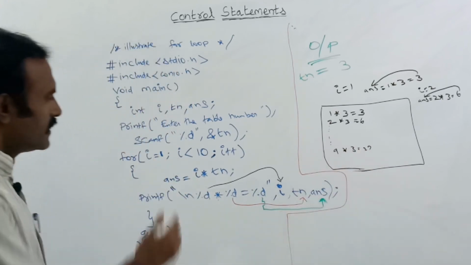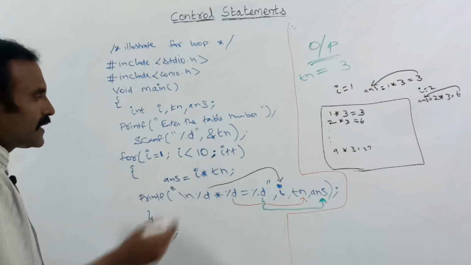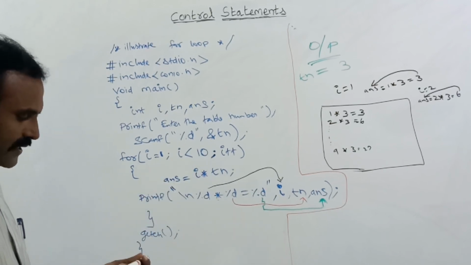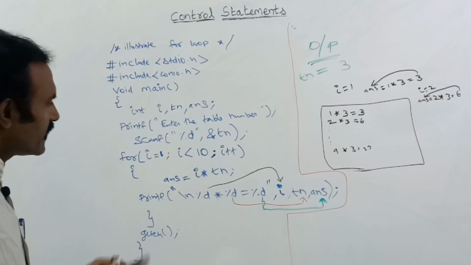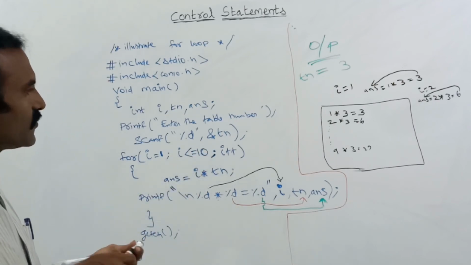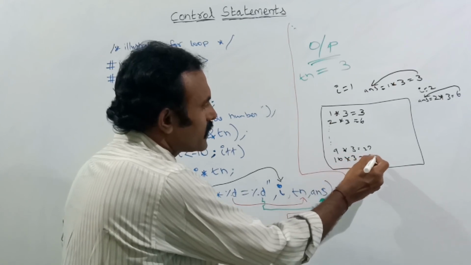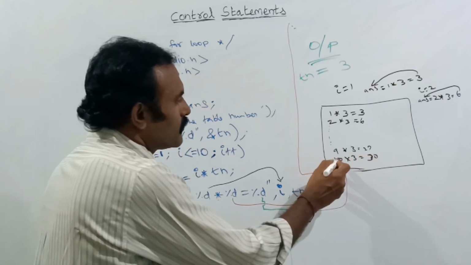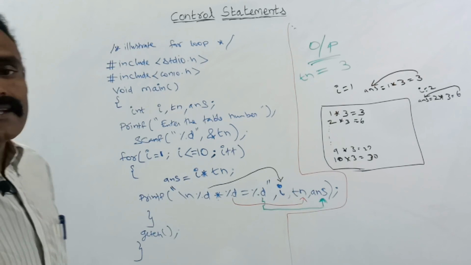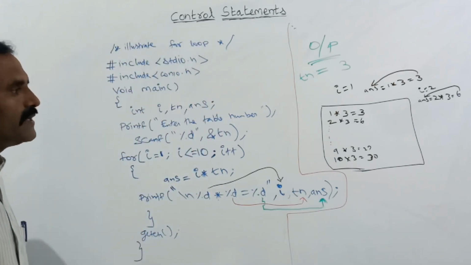27, because here I have given the relational operator lesser than. Suppose we need 10 also, we should give lesser than or equal to. If you give lesser than or equal to, then it goes up to 10. 10 into 3 is equal to 30. Up to 10 times it will print the third table. So in this way the multiplication table can be printed.